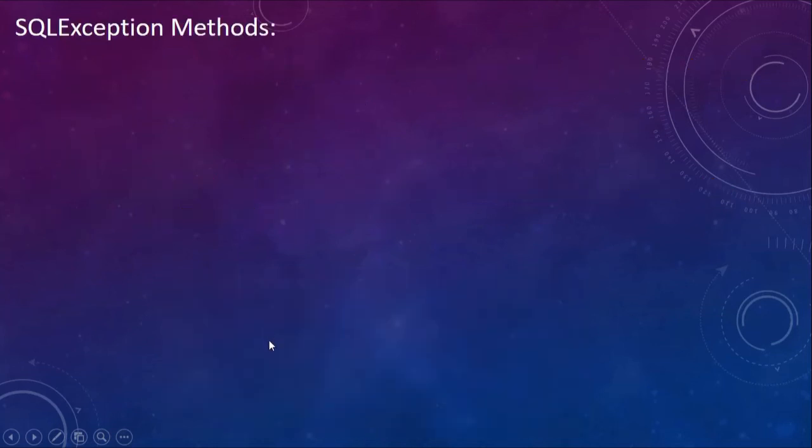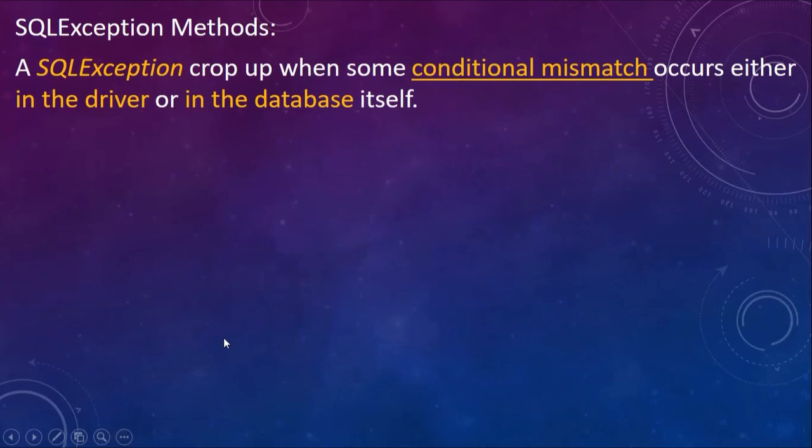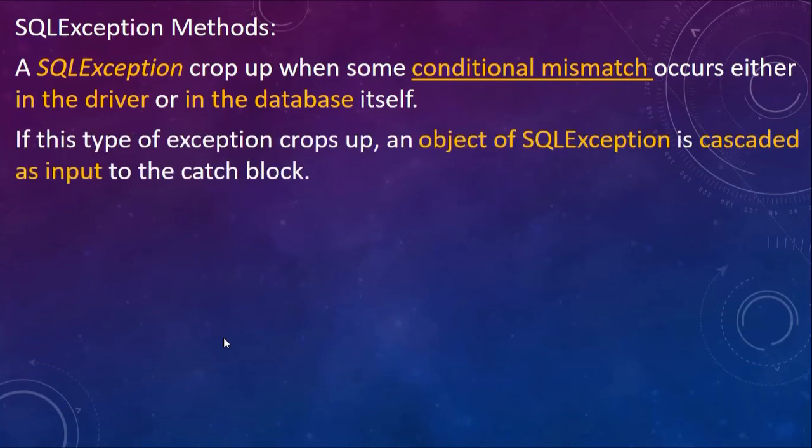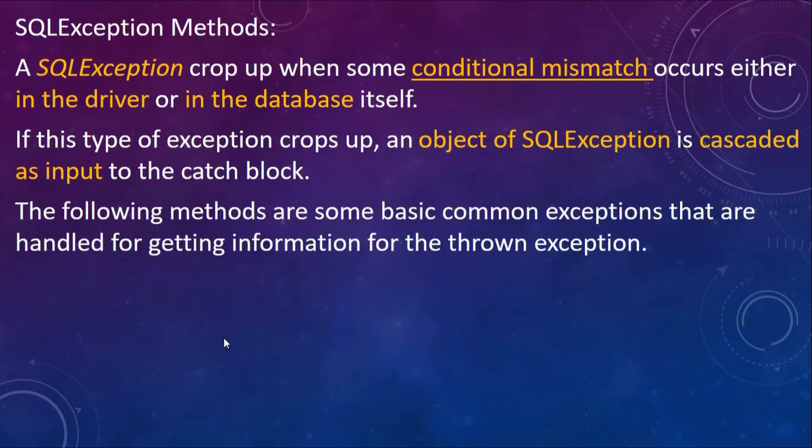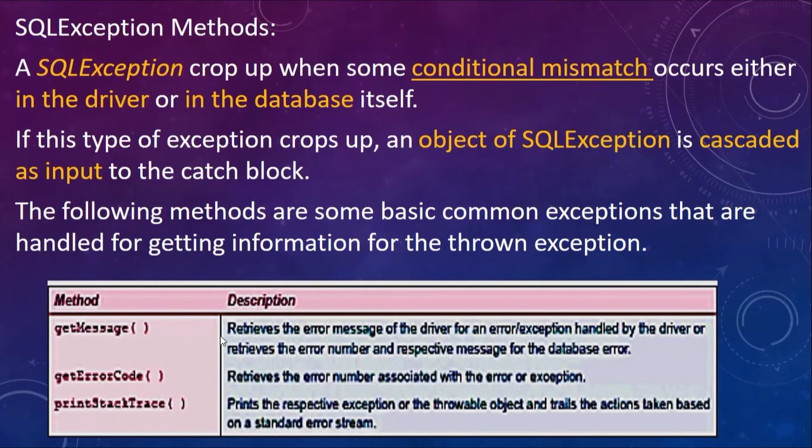Now SQL exception methods. SQL exception crops up when some conditional mismatch occurs either in the driver or in the database itself. If this type of exception crops up, an object of SQLException is cascaded as input to the catch block. The following methods are some basic common methods that are handled for getting information from the thrown exception.